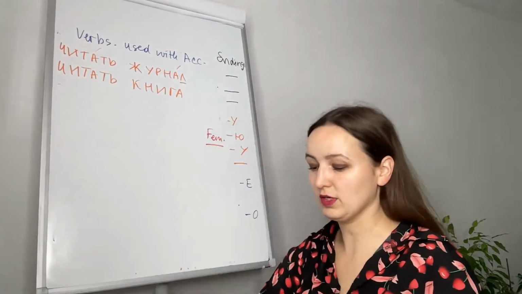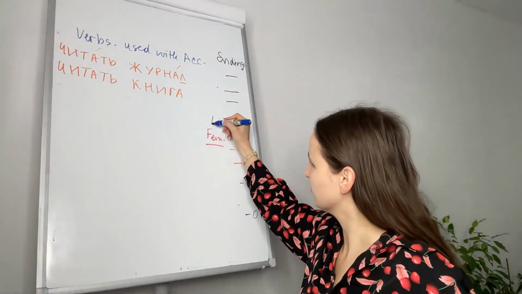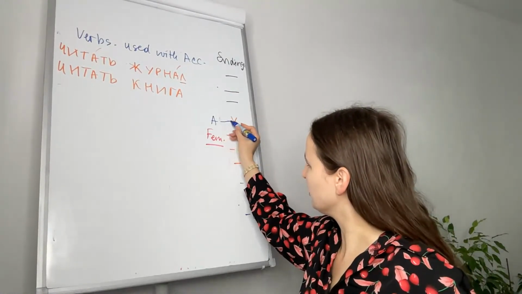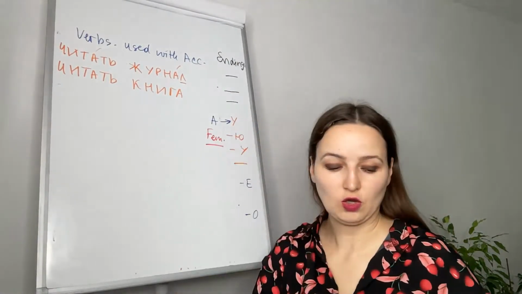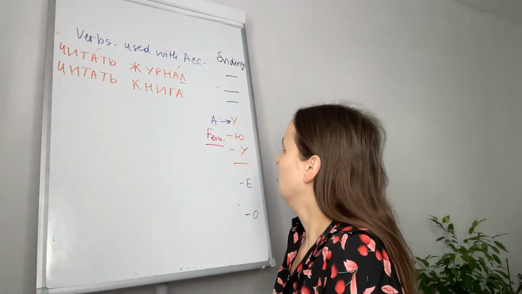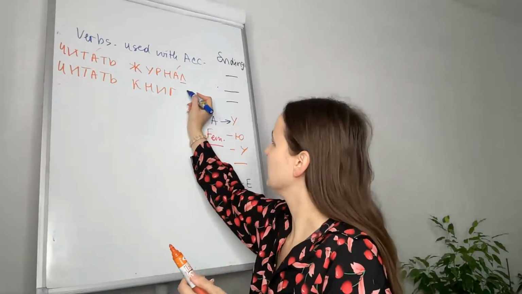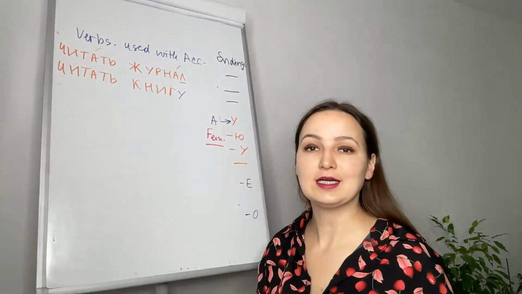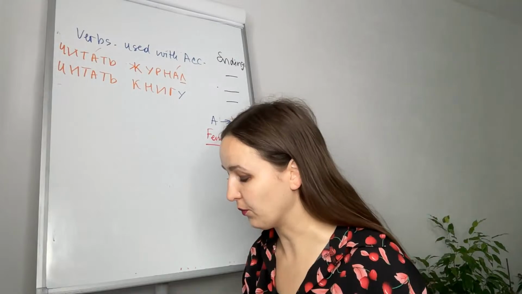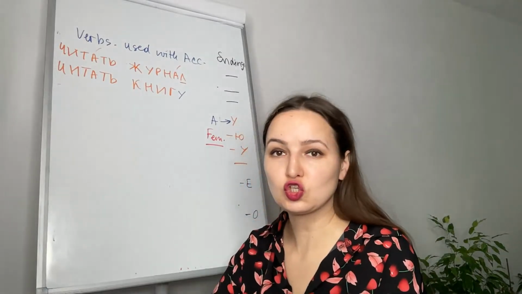And when the noun ends in a, it will be replaced with u. So we will say читать книгу, to read a book. Читать книгу. Next verb is слушать.